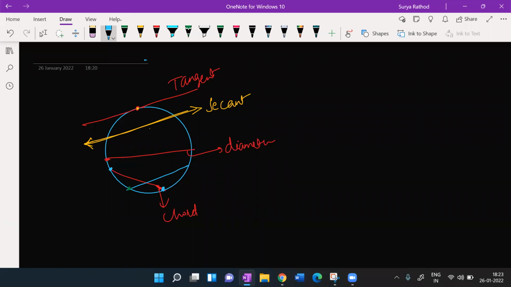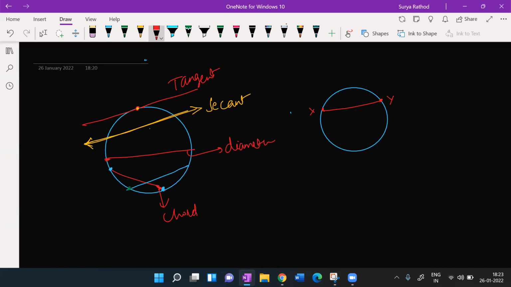ठीक है? हाँ. Now, if at all I say, look at this here. If at all I have a circle, this one. Now I have two. Let's say that you have 2 points here, here 1 point, let's say x, and here 1 point. You have end points. What is this? This is my chord now. ठीक है? This is my chord. आ रहा है समझ में? हाँ sir. हाँ.